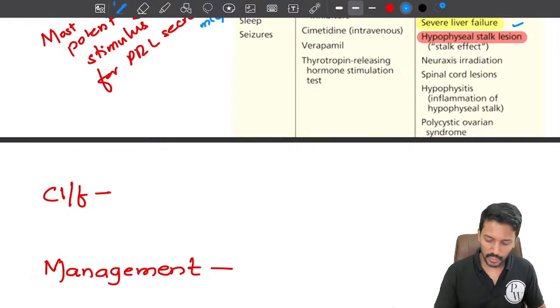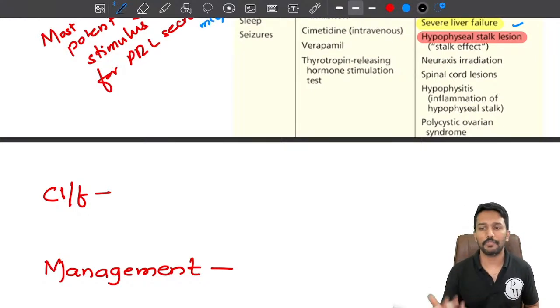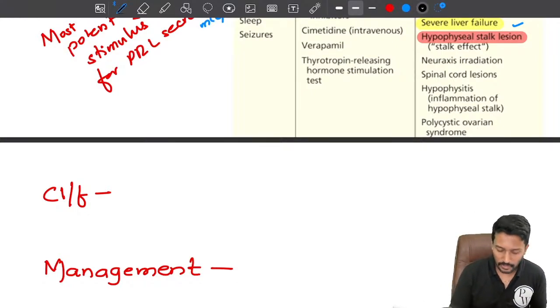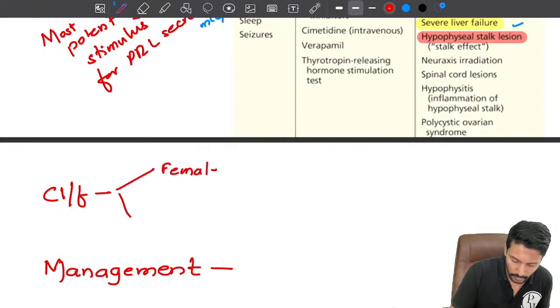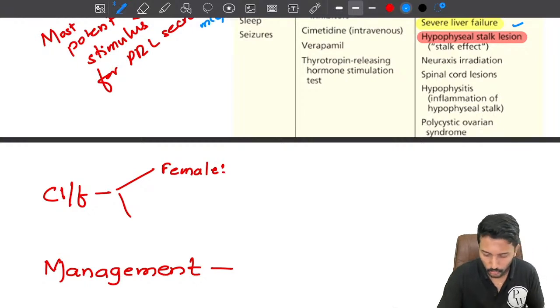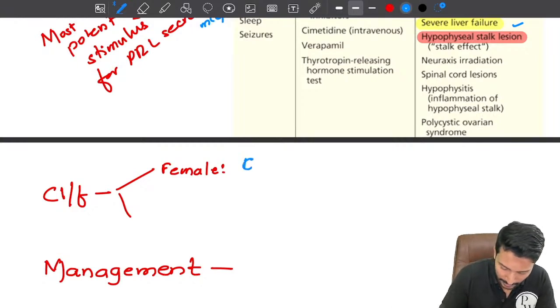Now if I have hyperprolactinemia, what clinical features can I experience, right? The clinical features are going to be different in males and females. Okay, so in case of females, excess prolactin will lead to galactorrhea, right? Milk production even when the patient is not pregnant or nursing. Galactorrhea and amenorrhea.